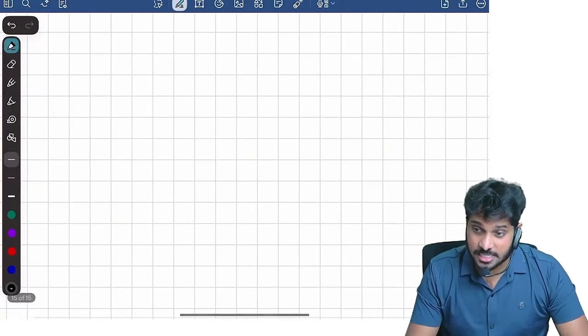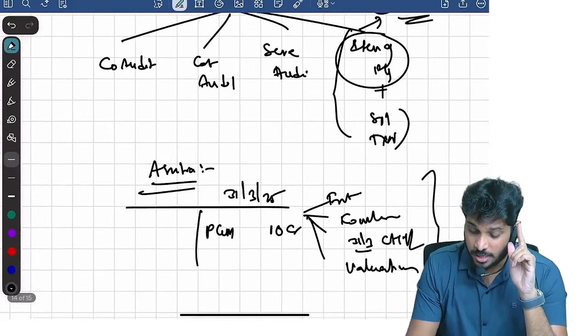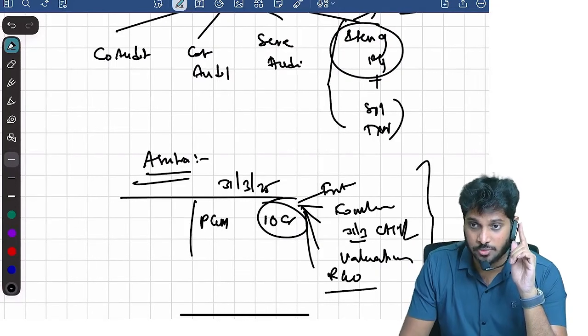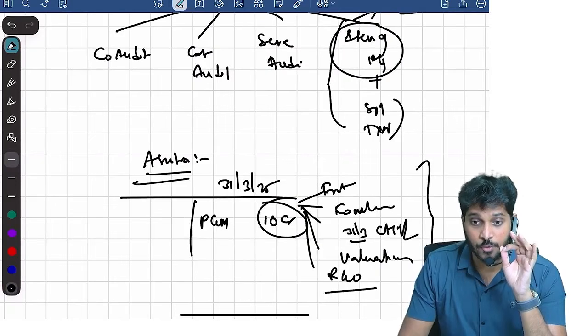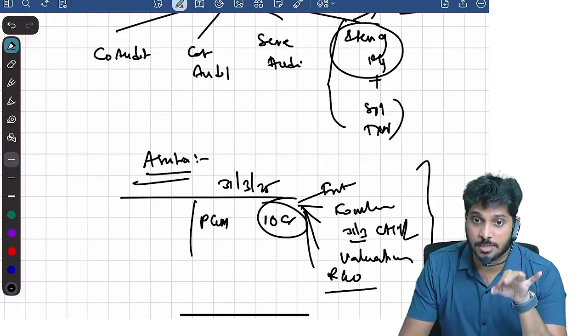Now, these are the assertions related to balance sheet. Existence. And one more thing, 10 crore is the right. There is one more assertion called rights and obligation. Rights and obligation means what? The company is saying that we are the owner of the plant and machinery. That is why it is shown on the asset side of the balance sheet. We are showing it on the asset side because we are the owner.